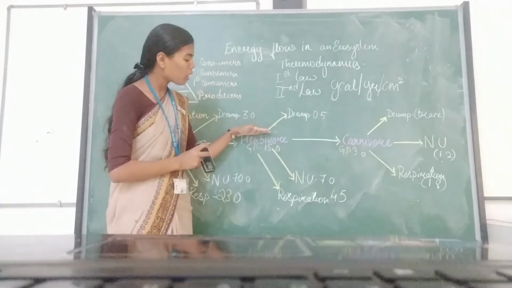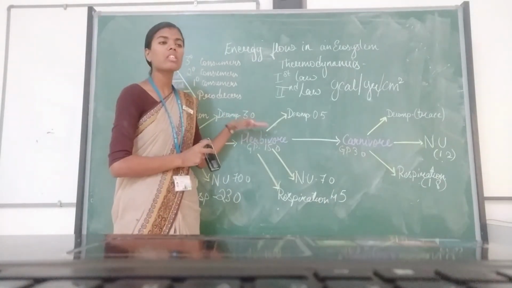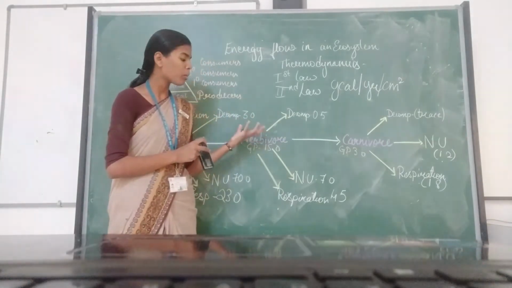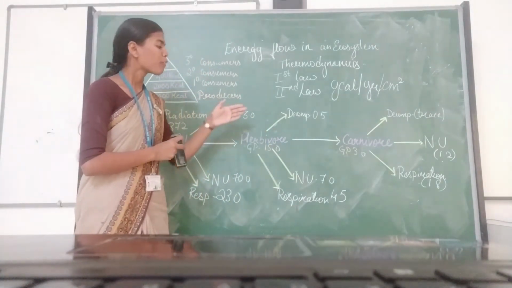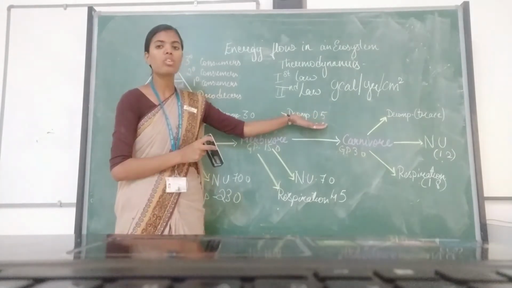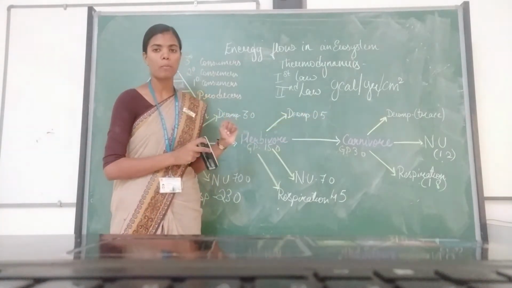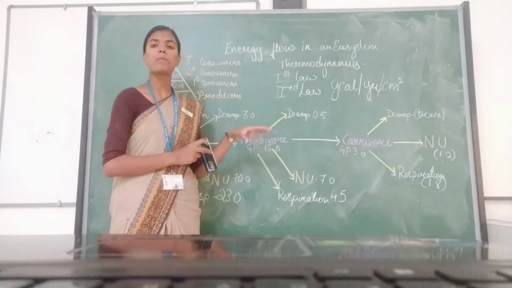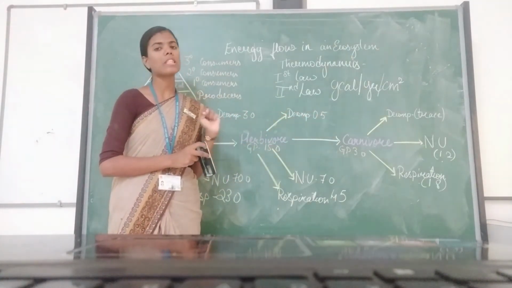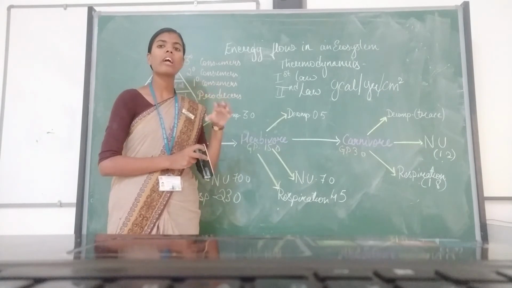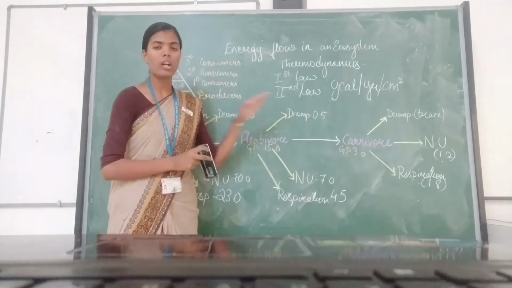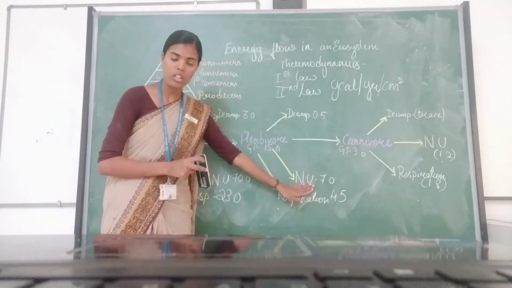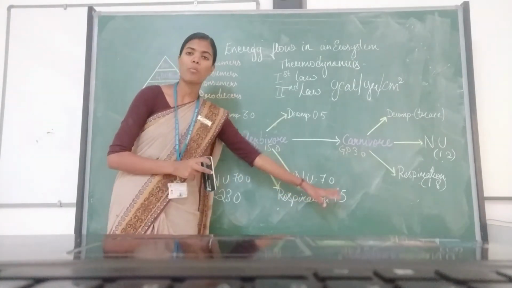Now, even from the herbivore, which gets its energy from the autotrophs, some amount of energy is lost in the form of decomposition. That is somewhere around 0.5 grams per calorie per year per centimeter square lost in the form of decomposition, whereas 7.0 is not utilized energy and respiration is 4.5.